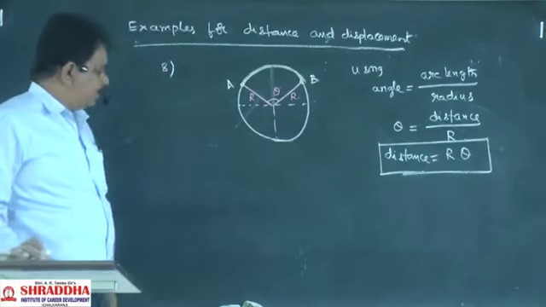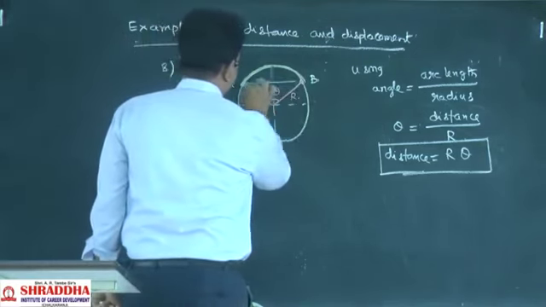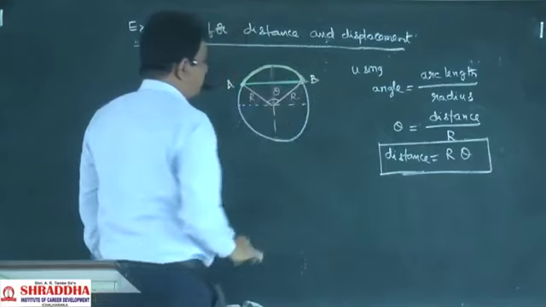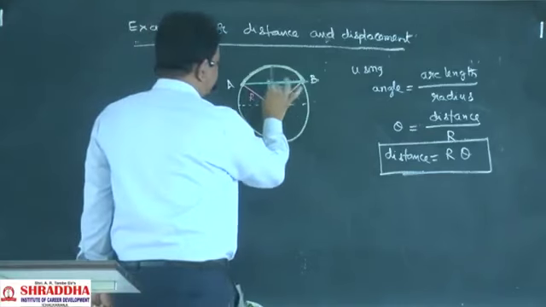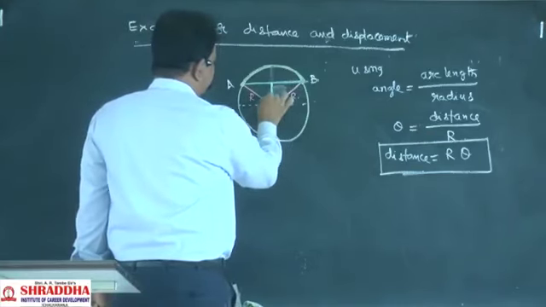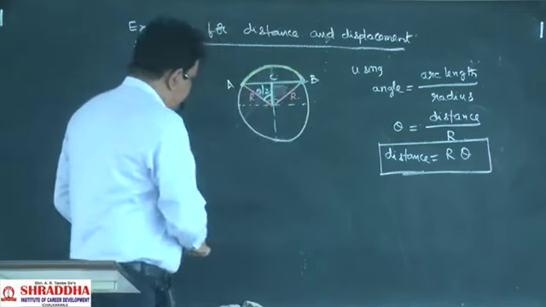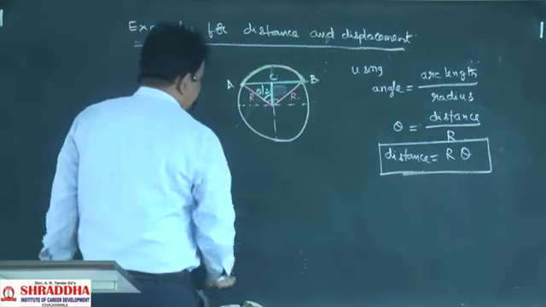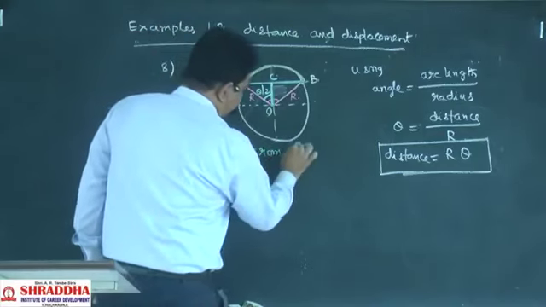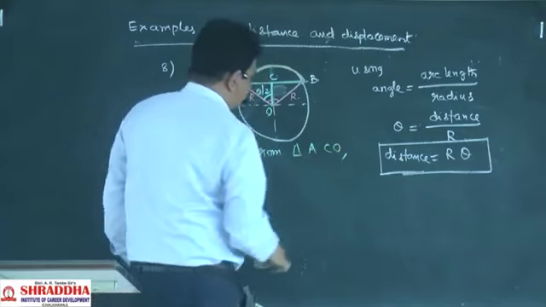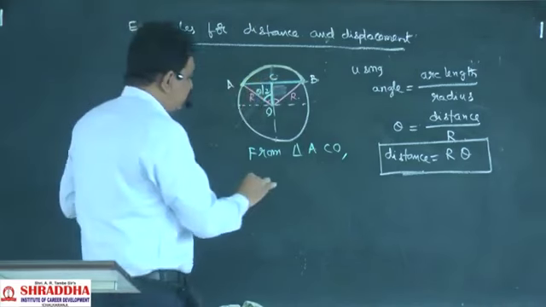To find the displacement, the straight line will be the displacement. We are dividing this into two parts. This angle will be theta by 2. So here, consider the triangle ACO. From triangle ACO, we need the AC value.